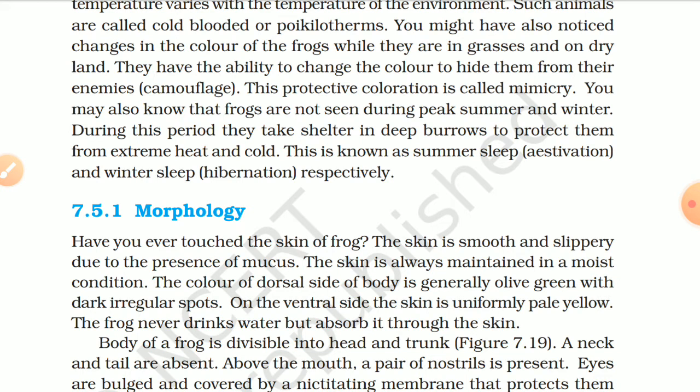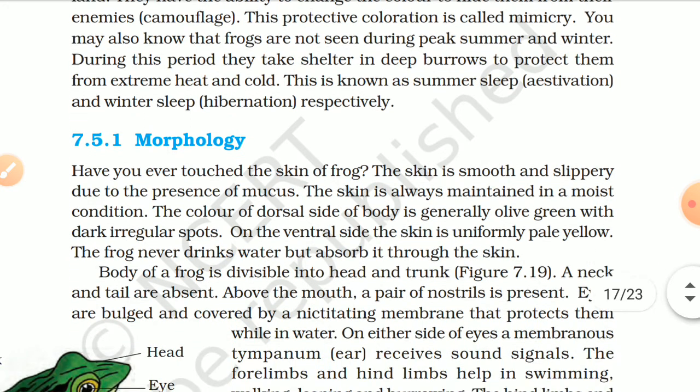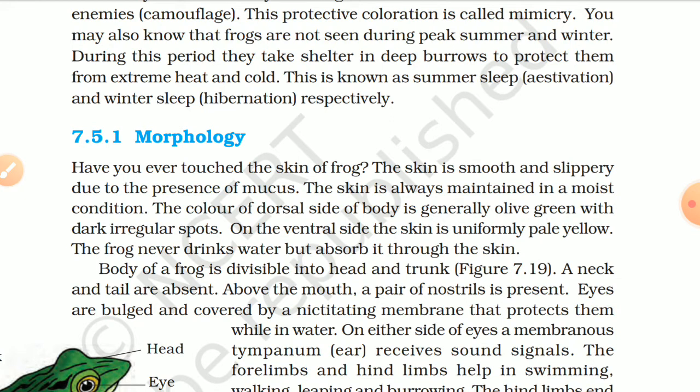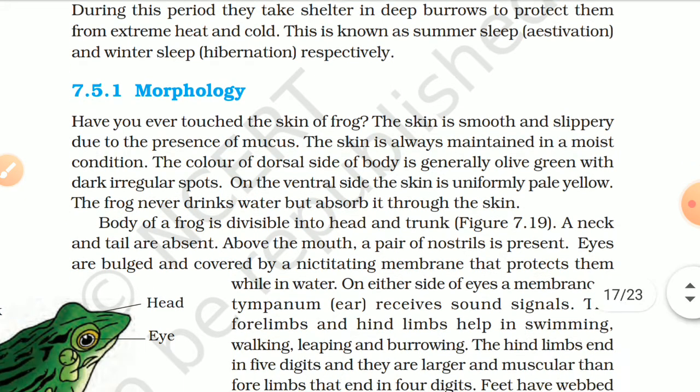You may also know that frogs are not seen during peak summers and winters. During this period, they take shelter in deep burrows to protect themselves from extreme heat and cold. This is known as summer sleep, aestivation, and winter sleep, hibernation, respectively.